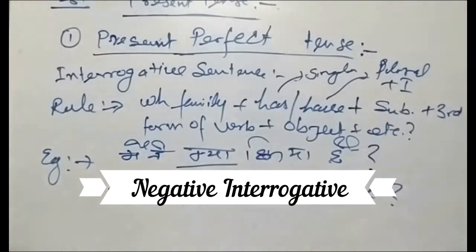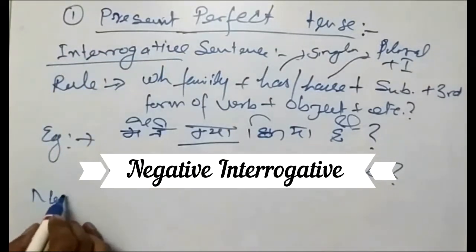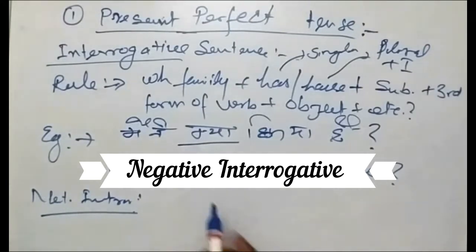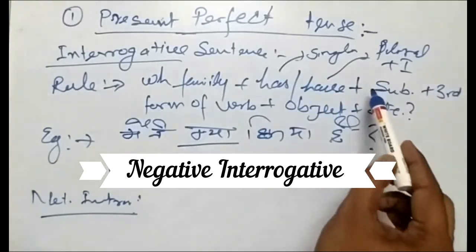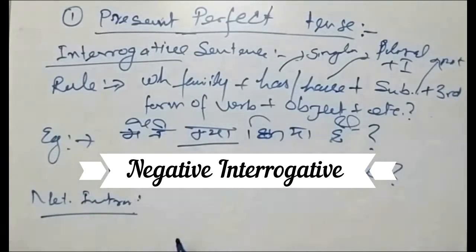So we'll go to the negative part of this negative interrogative sentence. Under this, the only thing here is that after the subject, not will come. So we'll take the same example.